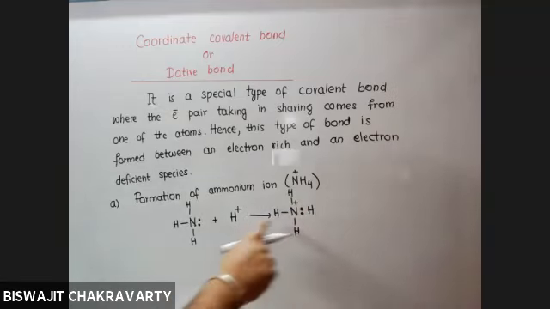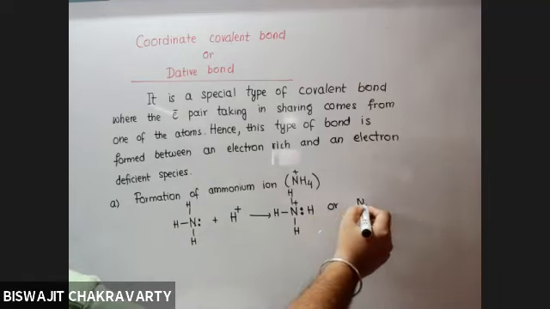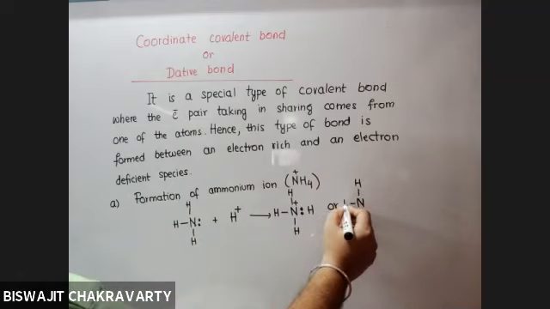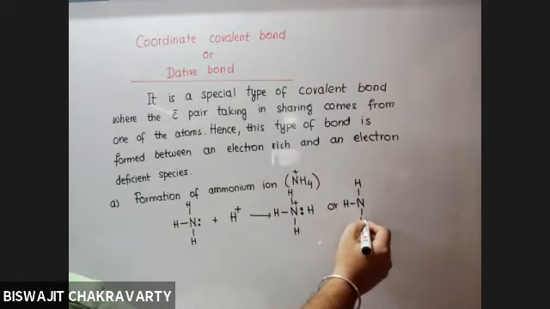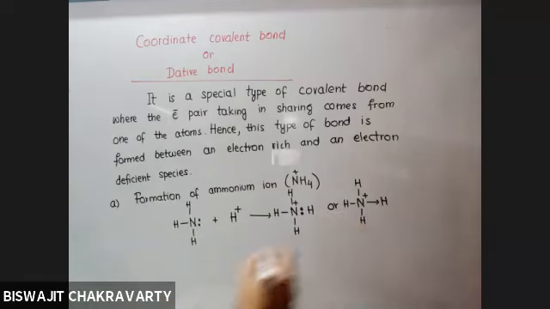So here both the electrons are actually coming from nitrogen, as H plus does not have any tendency to give away electron. And hence, of the bonds that I have shown, these three are normal covalent bonds because they have been shared properly. But the fourth bond is a coordinate covalent bond and is shown with the help of an arrow. Clear? Yes, sir.